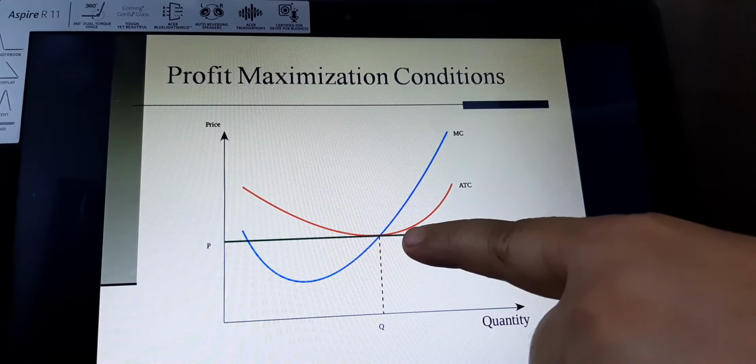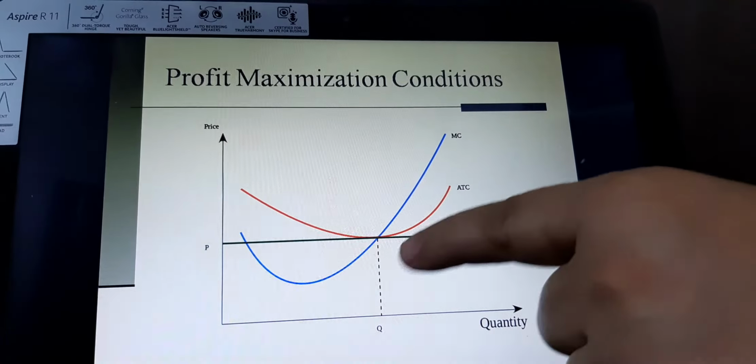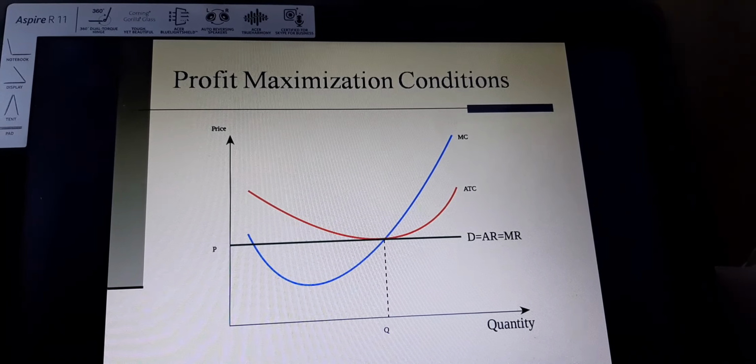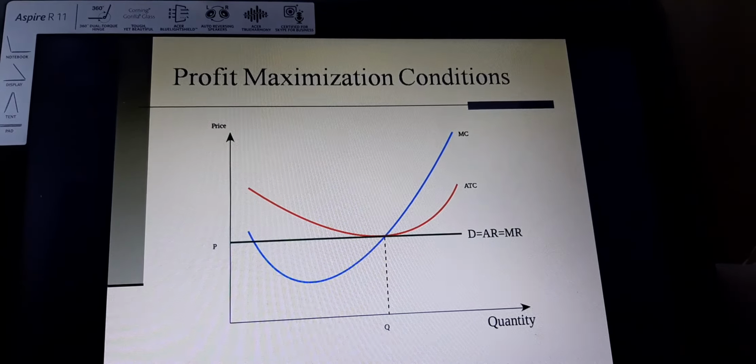AR is equal to MR at this point, where ATC is the average cost, or average total cost. If AC is touching the demand curve, the MR curve, it is the normal profit condition. At this point there is no profit, no loss. So a no loss, no profit situation has been shown here under perfect competition.